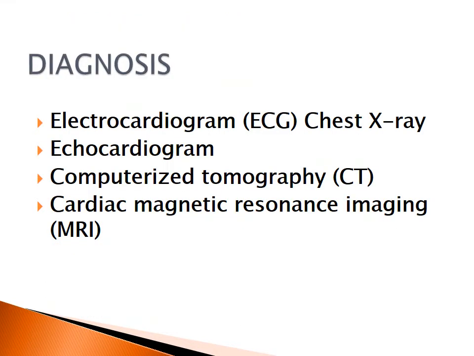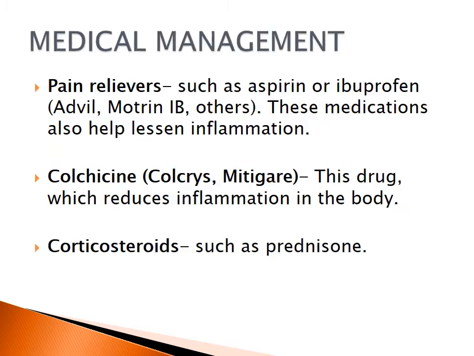How do we diagnose this particular condition? So yes, a thorough history collection and physical examination, followed by ECG, echocardiogram, a CT scan, as well as a cardiac MRI. Okay, so this will actually rule out, and this gives you a clear picture of what the heart actually looks like, and it will also show us how much damage is caused in the heart muscle, which is nothing but the building up of fluid in the structure.